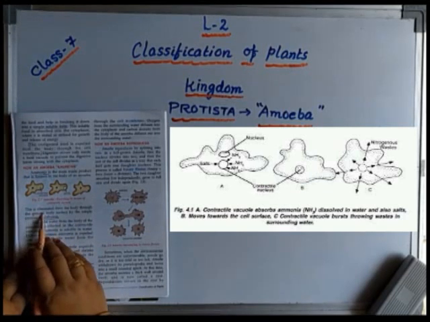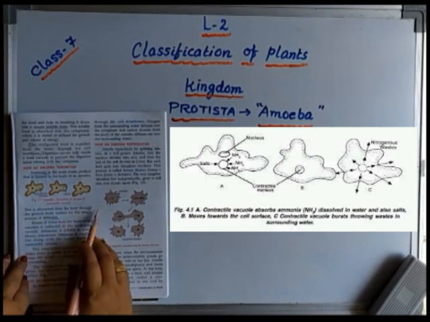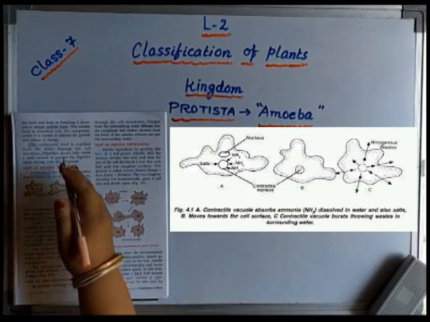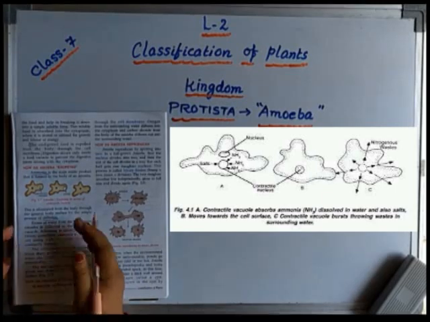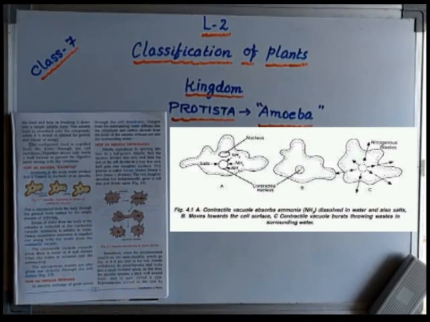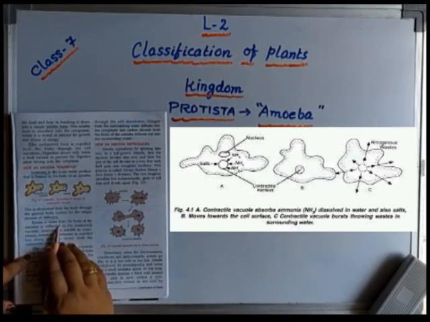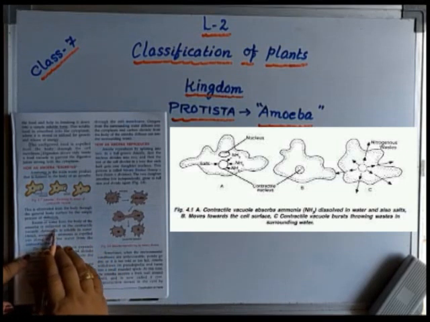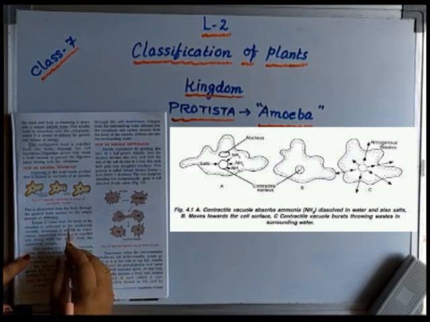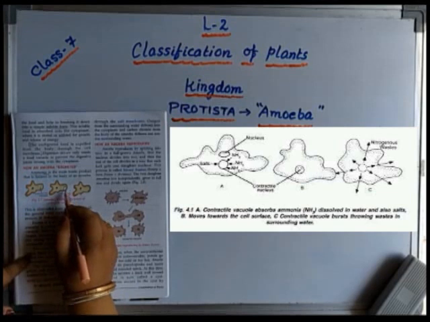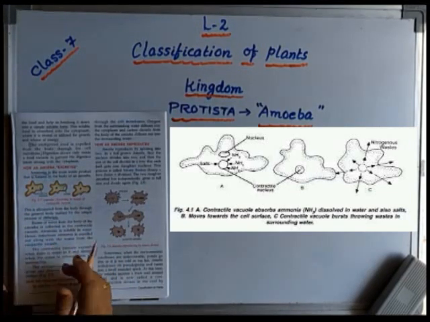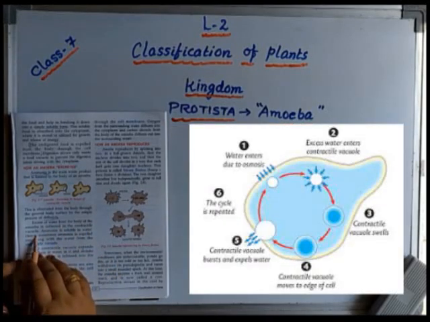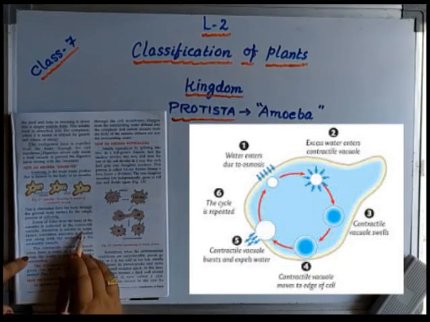So what happened? This is eliminated from the body through the general body surface. From the general body surface only it will get diffused by the process called diffusion. And what is the main waste product in amoebas as an excretory product? Ammonia. Okay. Excess water from the body of the amoeba is collected in the contractile vacuole. Okay. So the contractile vacuole, you will see, is an empty one. It is the excess water which is not required by the amoeba that is collected in the contractile vacuole. And ammonia is highly soluble in water.